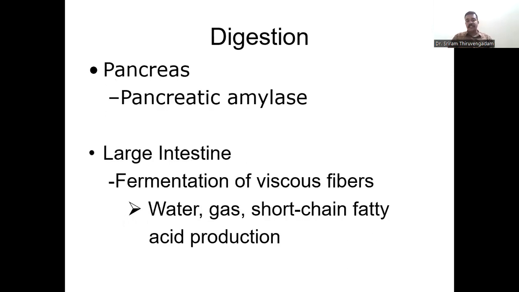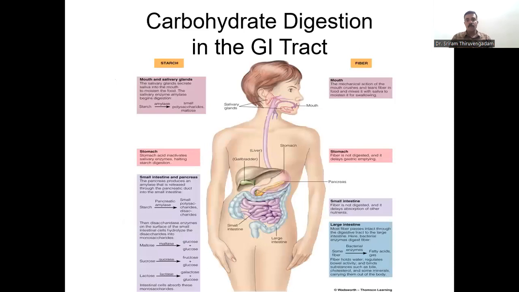Some part of digestion also happens in the pancreas by pancreatic amylase, and the waste products of this digestion are excreted through the large intestine, including water, gas, and some short chains of fatty acids as well. This is a diagrammatic representation of how carbohydrate is digested. As I told you, the digestion starts from the mouth. It also happens in the stomach, small intestine, and pancreas.